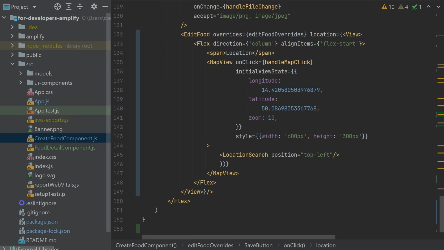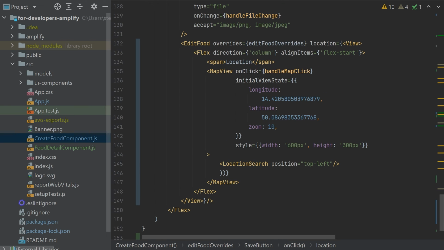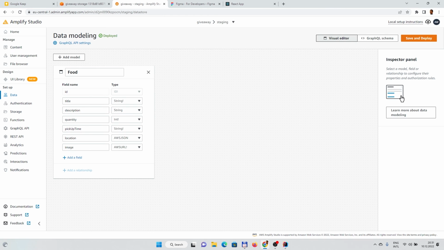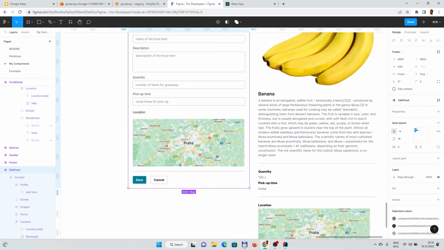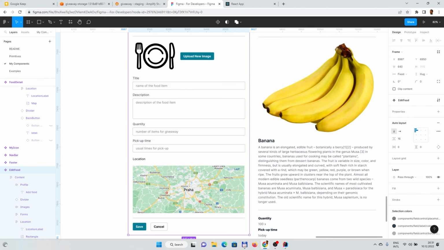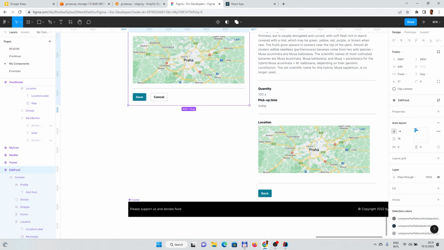You can do this also in different ways. I've seen a couple of tutorials doing this with another React library, but I think this is much simpler. So here you see initial value, some customization and stuff like that. What I also did for the view, so if we navigate again to the view, it looks very, very similar, but the only difference is nothing is editable.